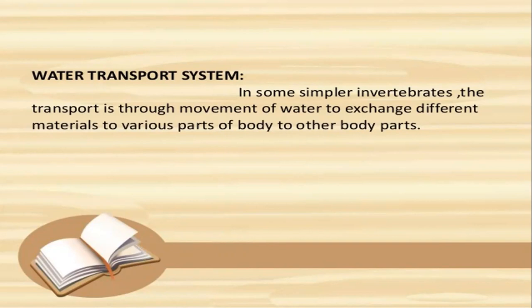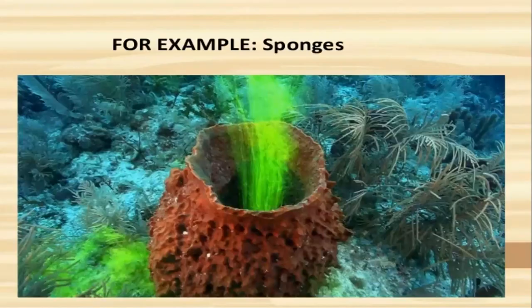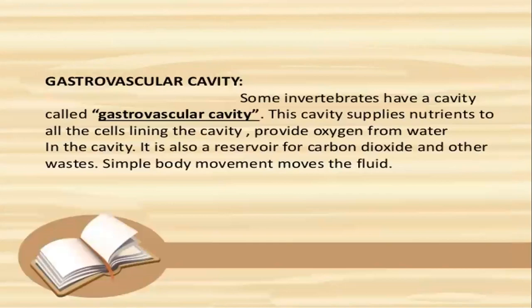Exchange of nutrients and gases takes place in the spongocoel. Waste also moves out from the body of sponges through a large main opening called the osculum. This is an example of a sponge.